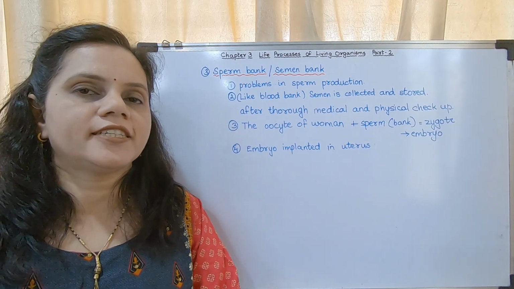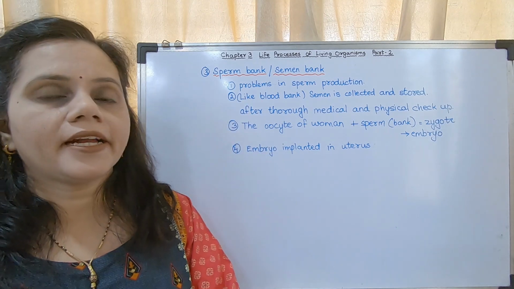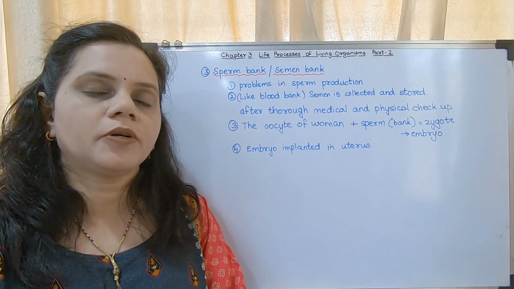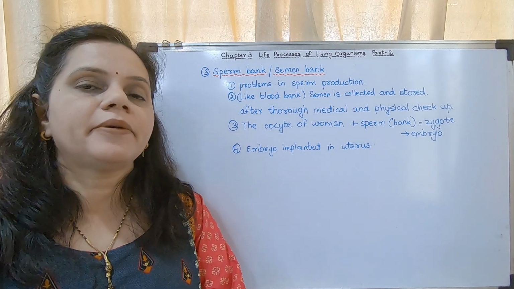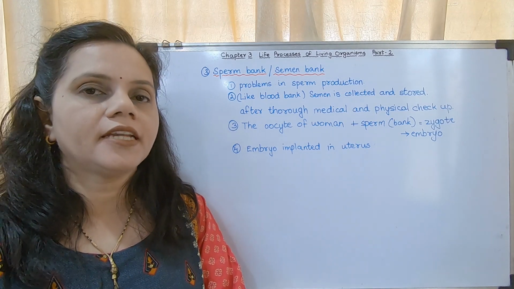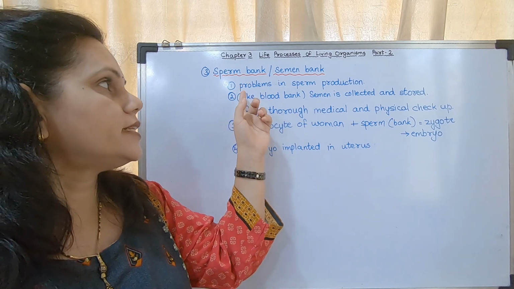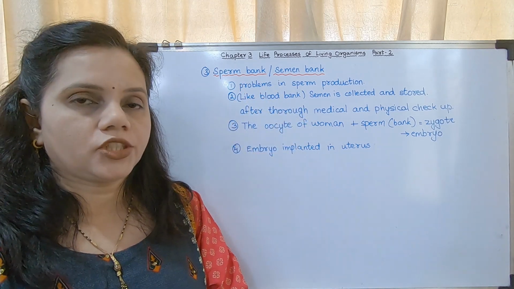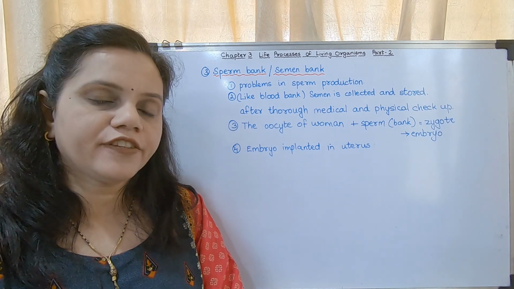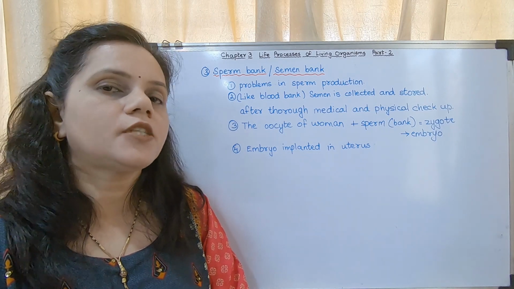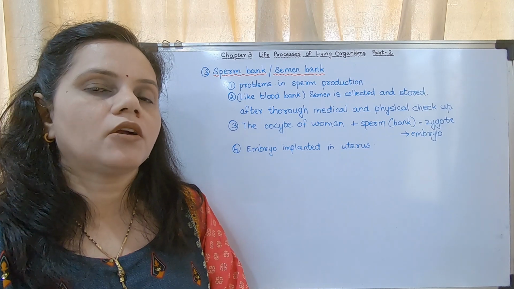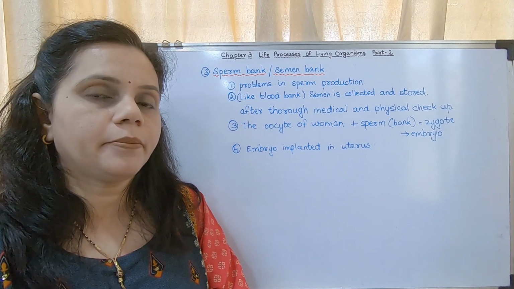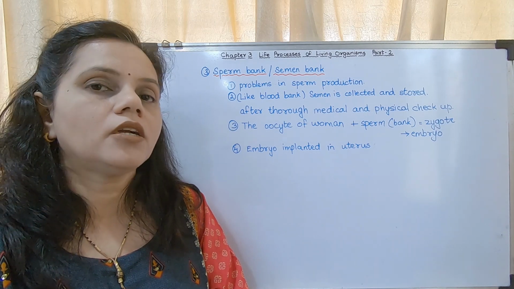Now the third method is the sperm bank or semen bank. Just like blood banks, there are sperm banks where the semen of different men is collected and stored. This is for men who have problems in sperm production. Consider there is a husband and wife. The husband has a problem in sperm production. The sperms are not motile, or they are not produced in enough numbers, so fertilization might not occur.